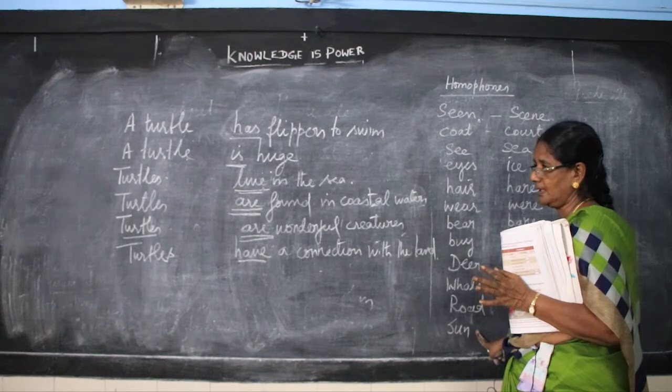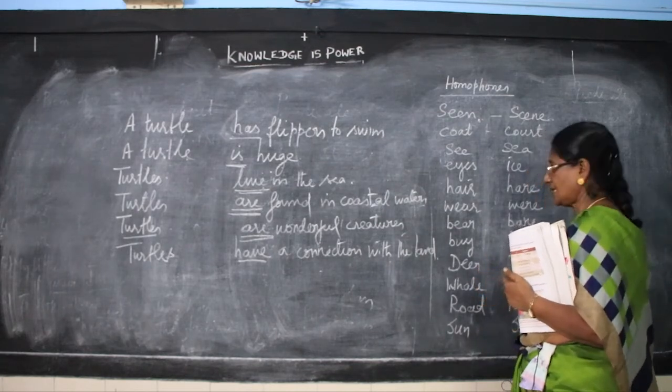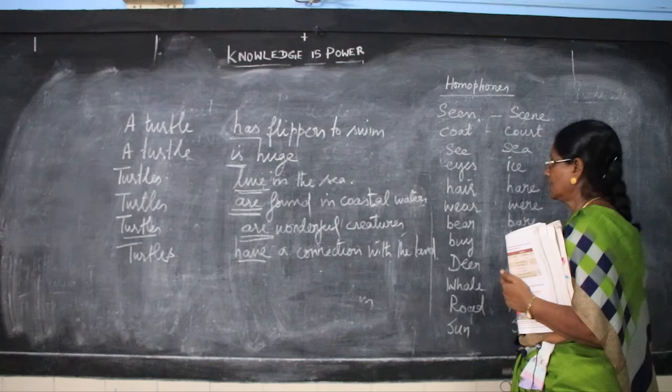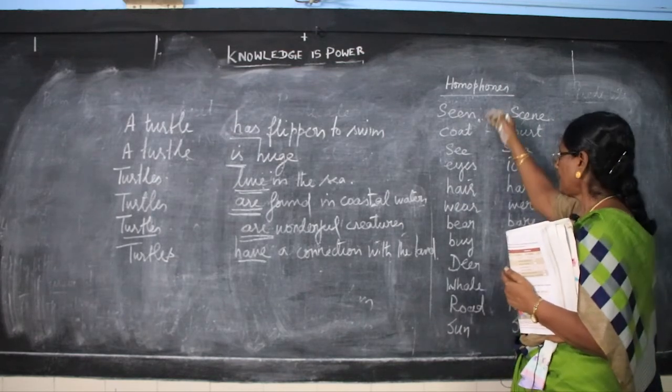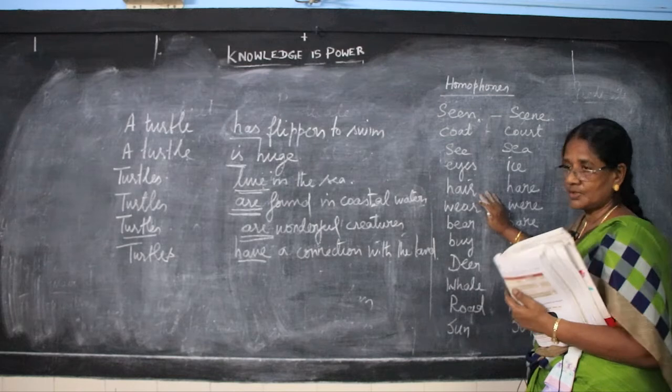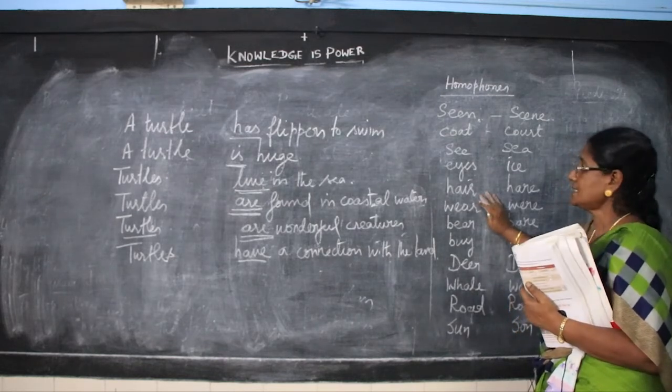Sun, you know very well. Sun, we see, S-U-N, sun. Then you have the son, S-O-N, son. These are the homophones you have to understand very clearly. Prepare a list of these homophones because it is given in your book. You have to understand and place them in the sentences as such.